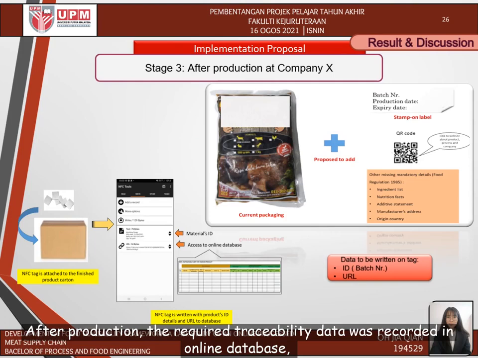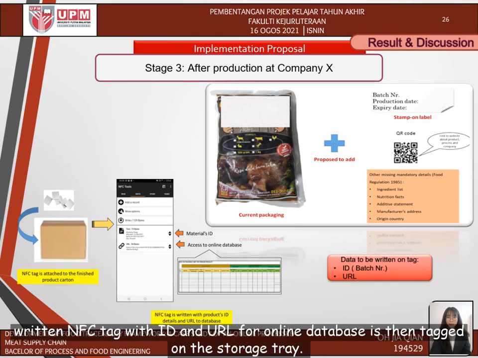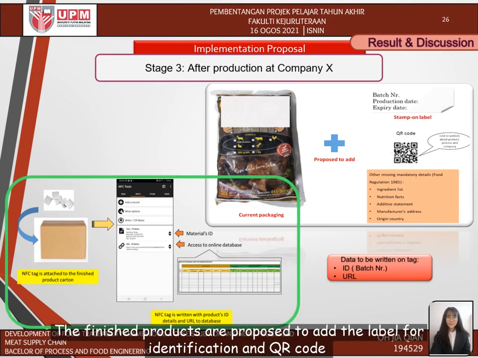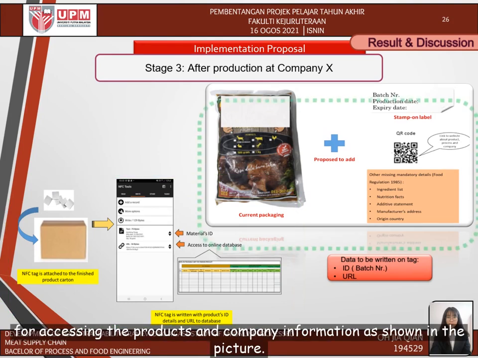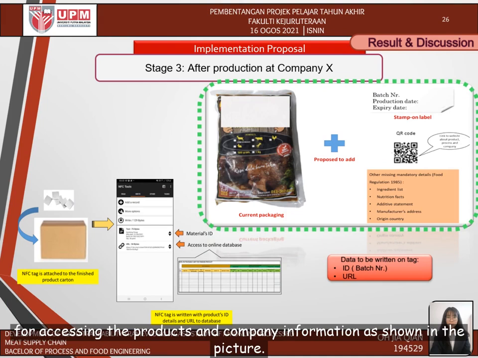After production, the required traceability data was recorded in the online database. A written NFC tag with ID and URL for the online database is then tagged on the storage thread. The finished products are proposed to add a label for identification and a QR code for accessing their products and company information as shown in the picture.